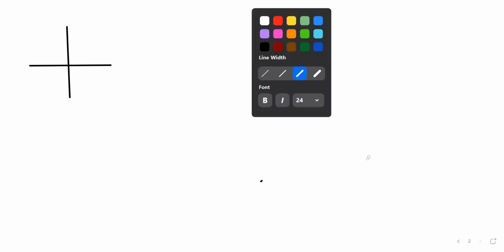Let's suppose that we have a reference frame. Here is your reference frame, and in this reference frame you're going to have a little vector. Let's do it a little more from the origin. And here is your vector.